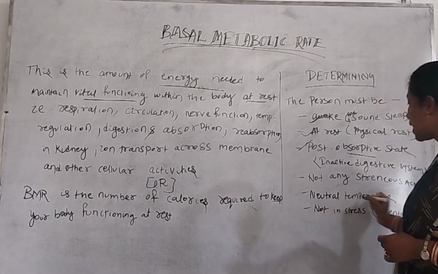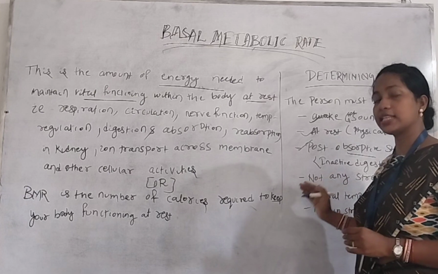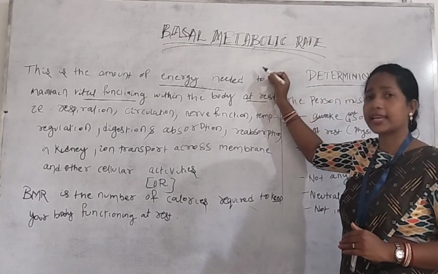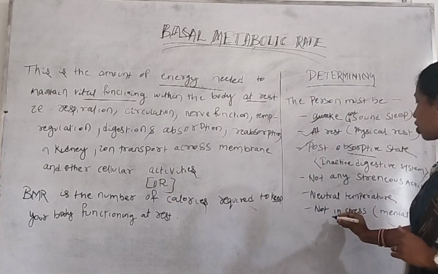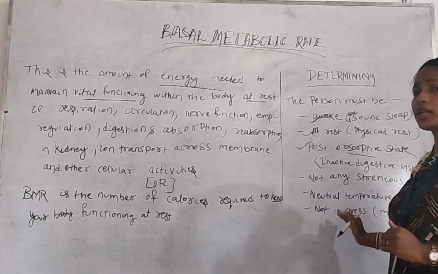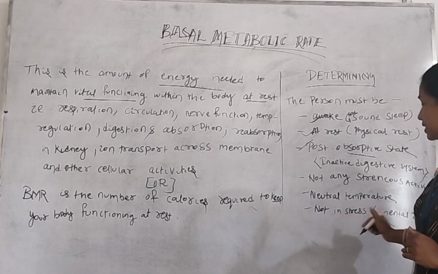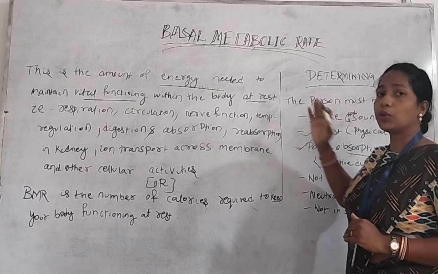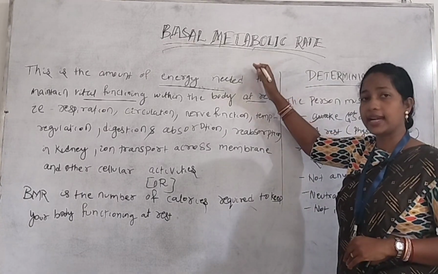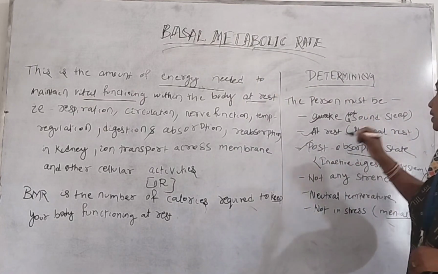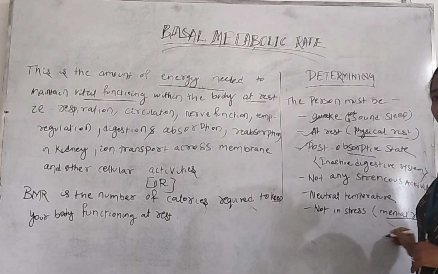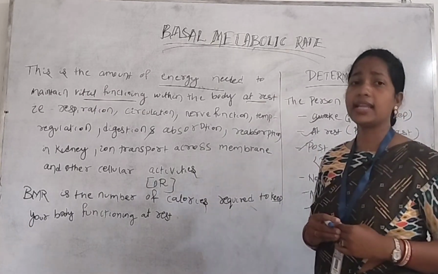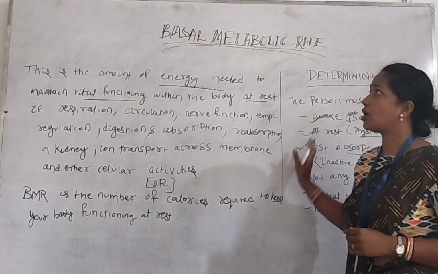Next one is neutral temperature. The person's temperature is also normal, so that we can find out the accurate amount of basal metabolic rate for a person. Next one is not in stress. That means the person is not having any type of stress, that means they are mentally at rest. So we should keep in mind that while calculating the basal metabolic rate, the person is having two types of rest. One is physical rest, another one is mental rest, so that we can calculate the basal metabolic rate accurately. Okay, so that is called the basal metabolic rate.